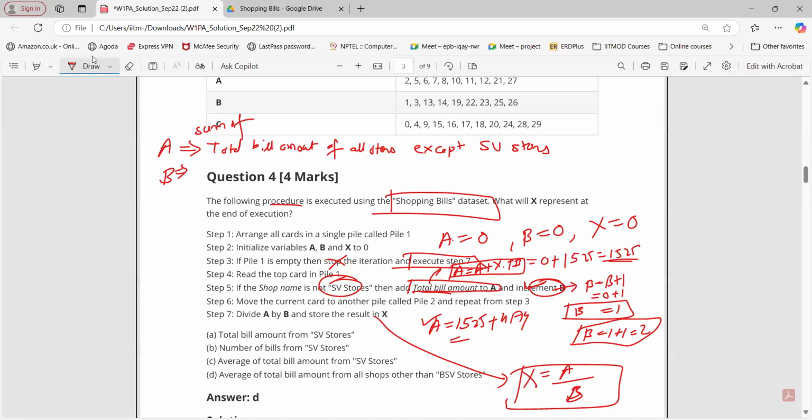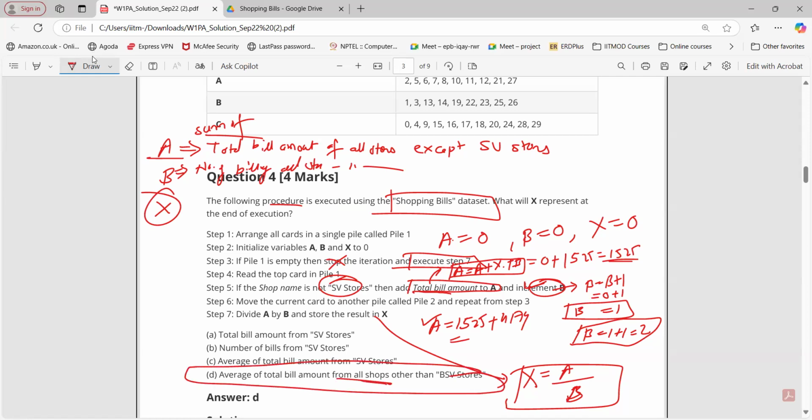Number of bills of all stores except SV stores. Now, if I take A divided by B, what am I going to get? X. Average bill amount. Yes. Summation of total bill amount divided by number of bills is what? Average. So average of total bill amount from all the shops other than SV store.